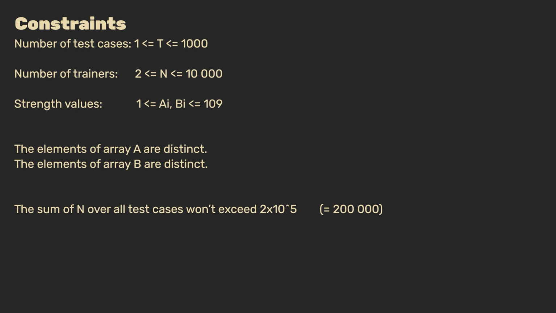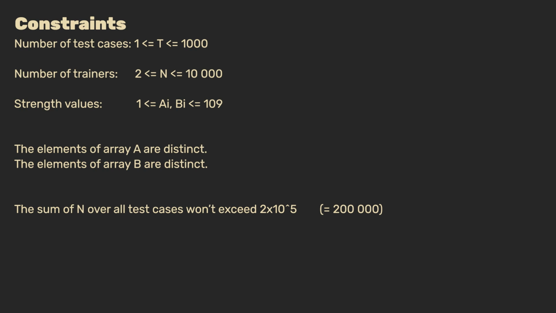For this problem, we are presented with the following inputs and constraints. There can be up to 1,000 test cases in a single input file. Every one of these cases has between 2 and 10,000 trainers participating in the contest. For every trainer, we get 2 values which represent the strength of their Pokemon in one of the arenas. For convenience, we can name these arenas A and B, and the strength values which we get are between 1 and 10^9.